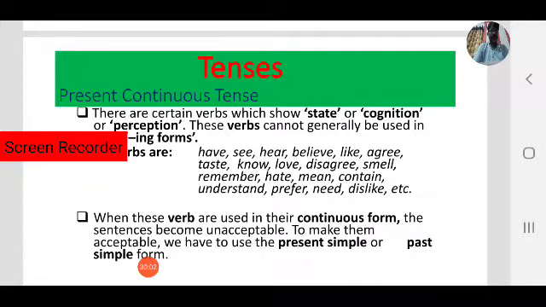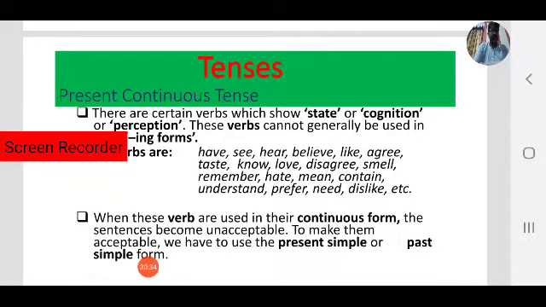Here, hold, impress, include, intend, involve, know, lack, like, love. Coming to love also, never say I am loving you. You simply say I love you, no problem, that is acceptable. But never say I am loving you.